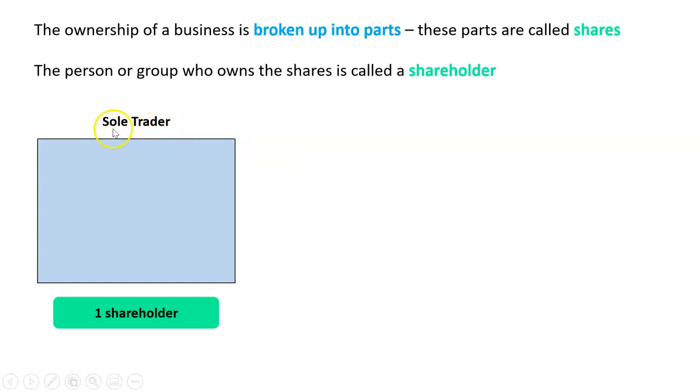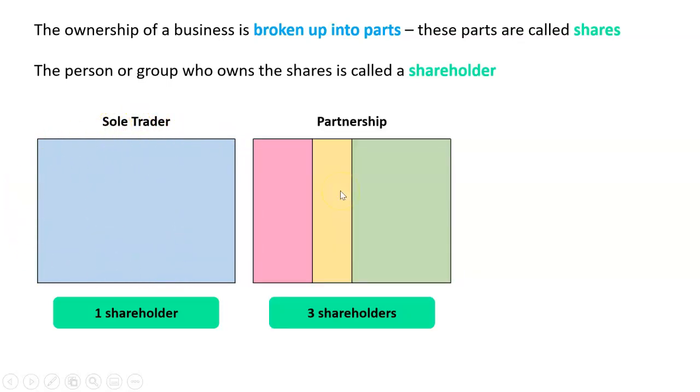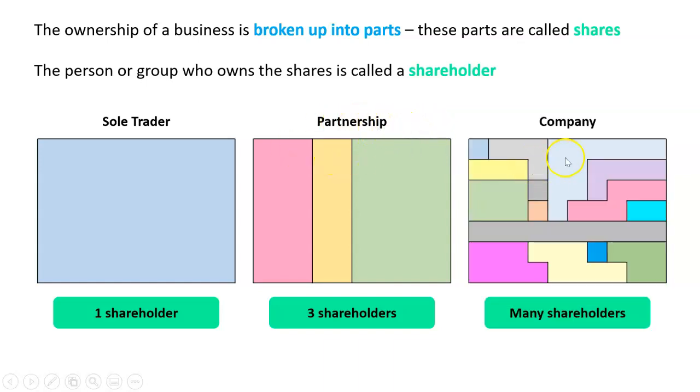So if we took a sole trader business, there's one shareholder who owns 100%. In a partnership, maybe there's 3 shareholders. One person owns this bit, one person owns this bit, one person owns this bit. Remember, with partnerships, it does not have to be equal, and it doesn't have to be 2 people. It can be 3 or anywhere up to 20. And with a company, it's usually broken up into lots of little bits. It has many shareholders, and each person owns a different block of what we call shares.